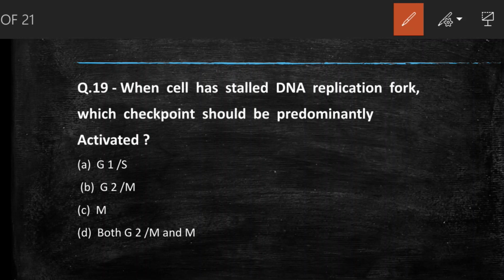So the right answer to this question is option B, G2M. If the cell has stalled DNA replication fork, it implies that it has crossed the G1 cyclin cell cycle checkpoint and has entered S phase of the cell cycle, where it is preparing for chromosome replication. Afterward, it will enter G2 phase and will soon approach the second checkpoint called mitotic cyclin, which lies between G2 and M phase.